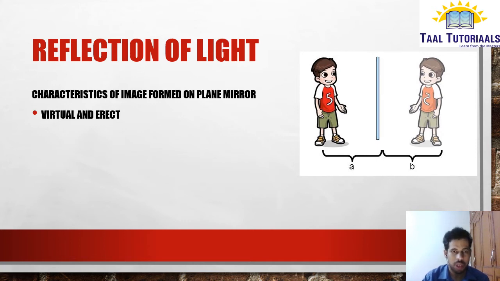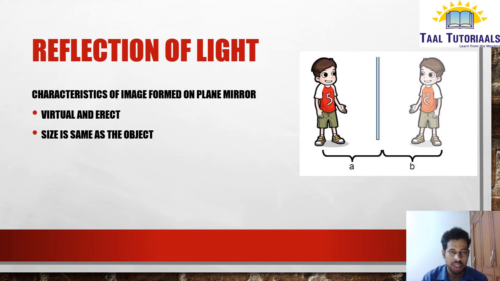What is meant by virtual? Any image which we cannot catch on a screen, we call a virtual image. Any image which we can catch on a screen, we call a real image. Erect means the image is upright. So if you observe this diagram beside, the boy is standing, and his head is coming straight like that only. The image is upright. It is not inverted. What is an inverted image? We'll understand later. As of now, you can see the image is upright.